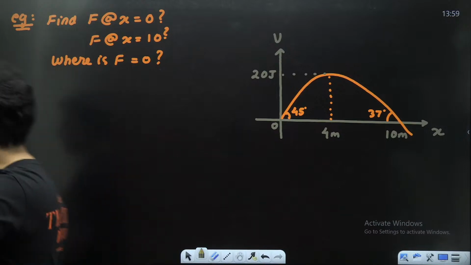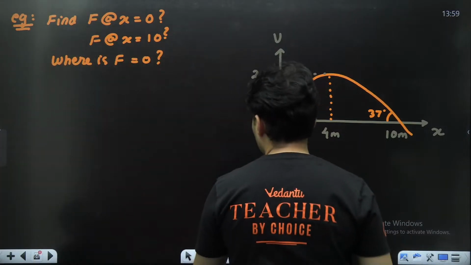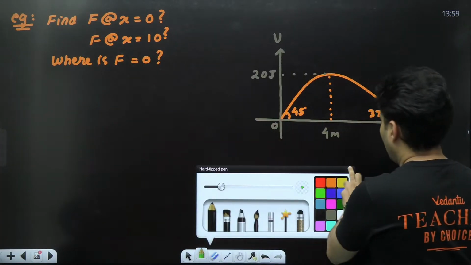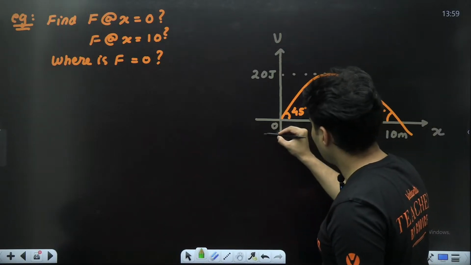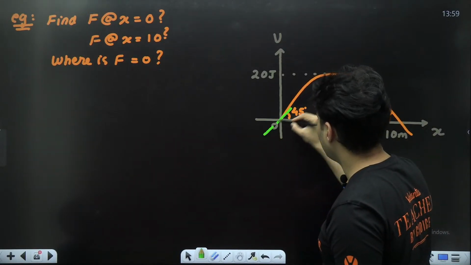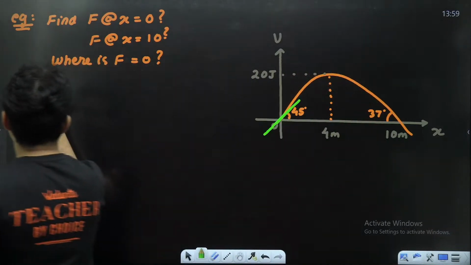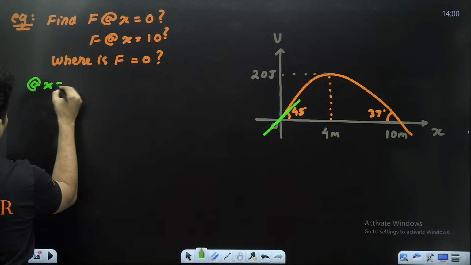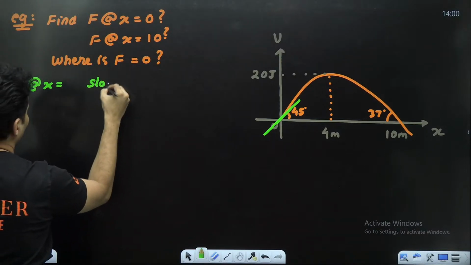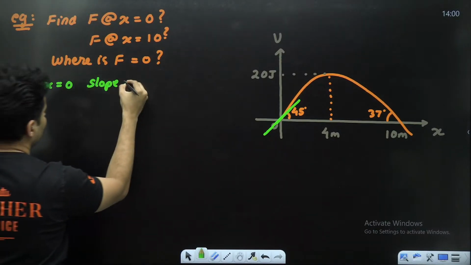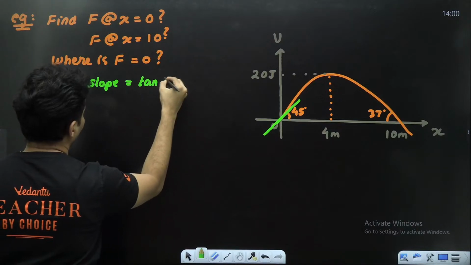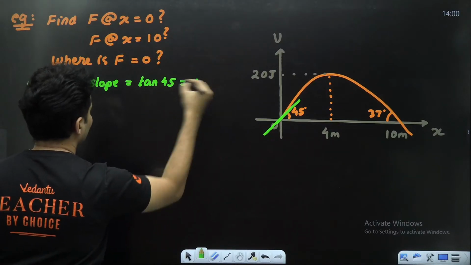Let's try this out. First part, x equals 0 means originally at the origin. So if you just draw a tangent over here, the tangent makes an angle of 45 degrees. So at x equals 0, the slope will be tan of 45, which is 1.